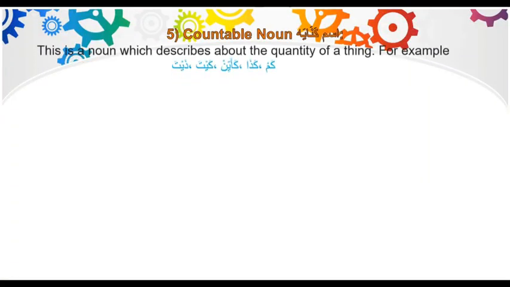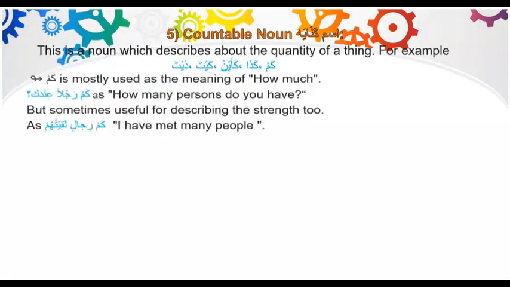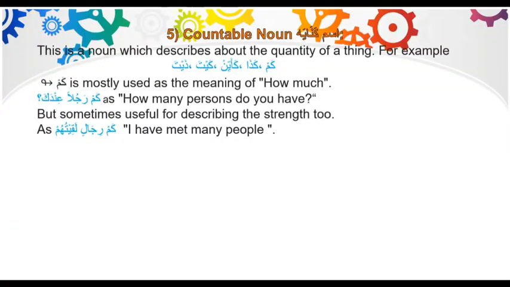Number 5 is countable noun or ism kinaya. This is a noun which describes about the quantity of a thing. For example, kam, kadha, ka'ayyin, kaytha, dhaytha. Kam is mostly used as a meaning of how much. Kam rajulan indak, how many persons do you have? But sometimes useful for describing the strength too, as kam rijalin laqitahum. I have met many people.